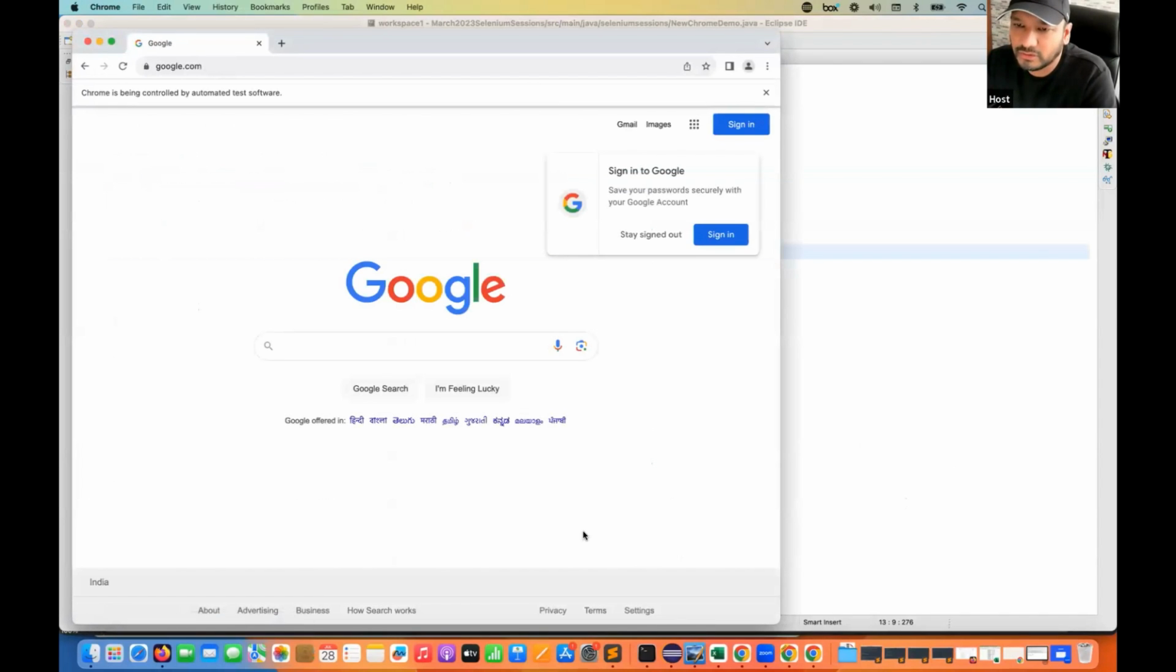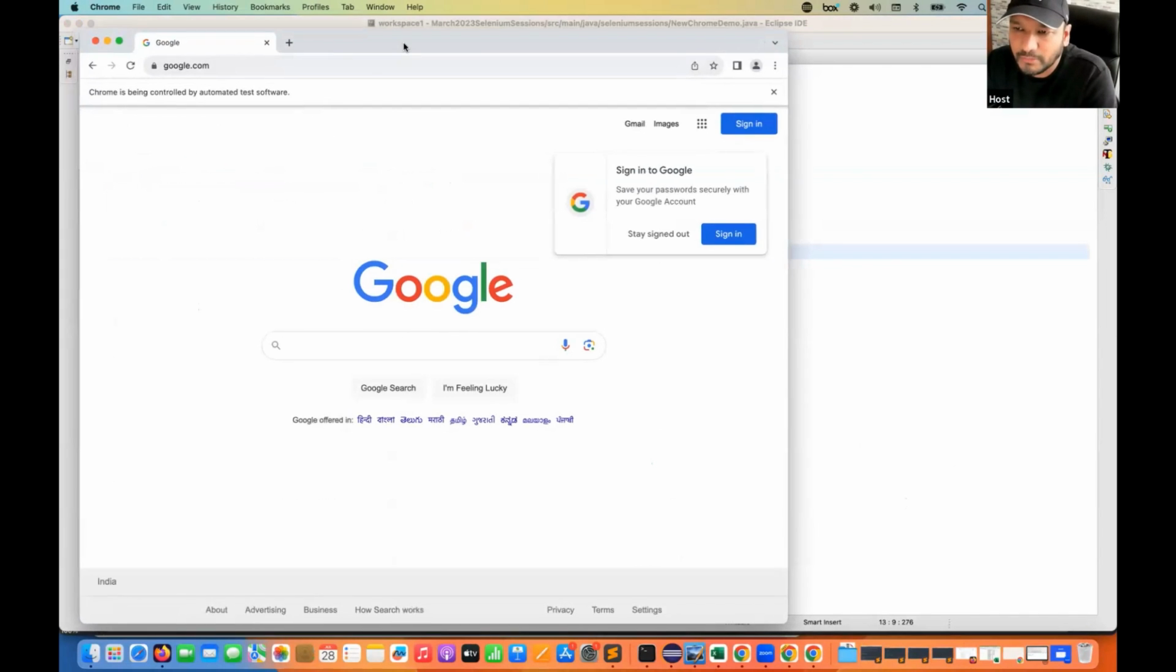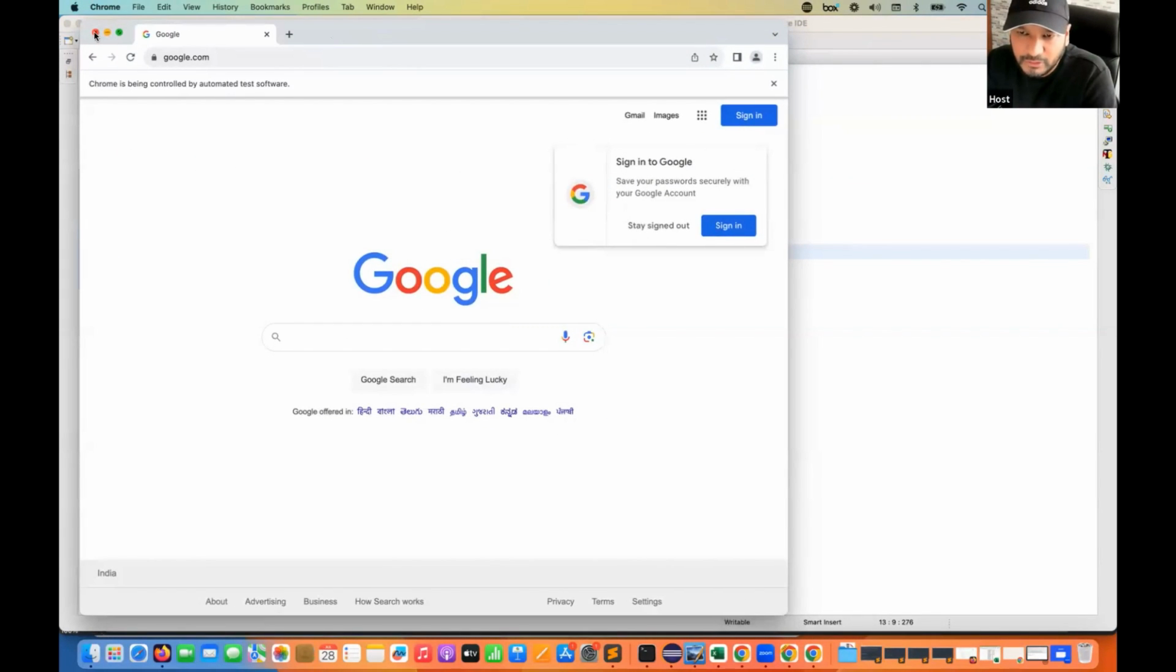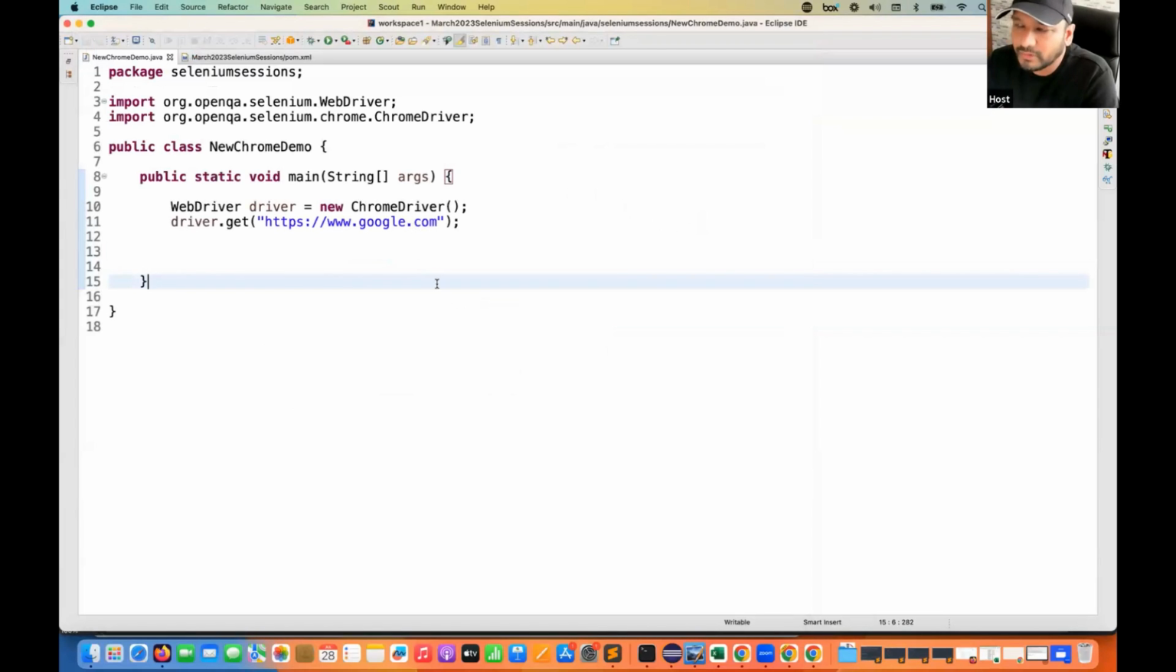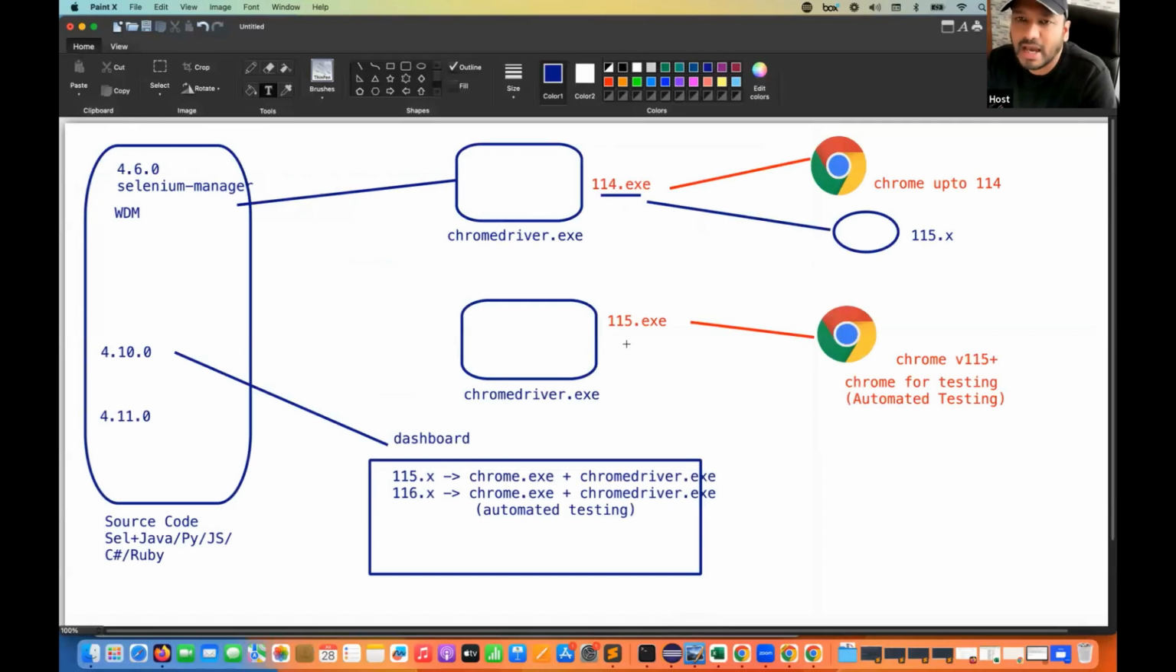As such, there is no blocker, but it will be a problem in future when 114.exe will not support, let's say, 116 or a new version of the Chrome browser. So we should always be compatible. It means whatever browser version you have, you should have the same .exe. Right now, in this experiment, 114.exe is still working with 115. So fine, no worries, but it might be a problem, and definitely it will be a problem in future.